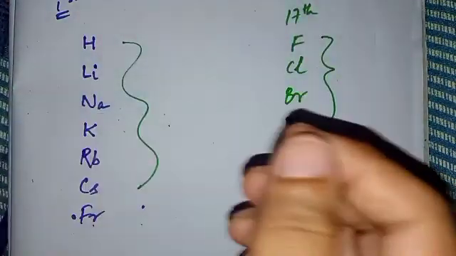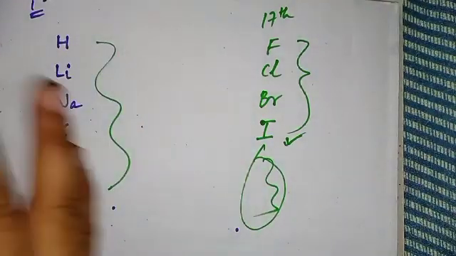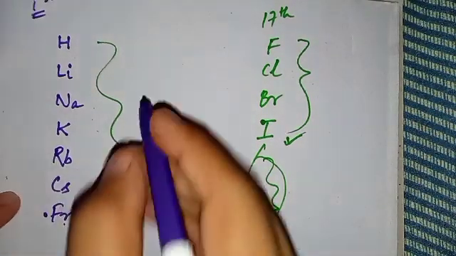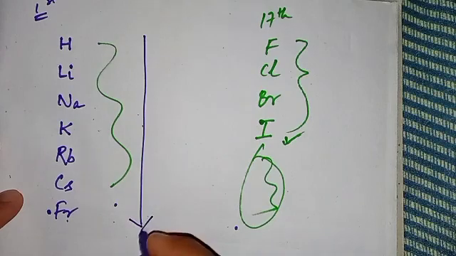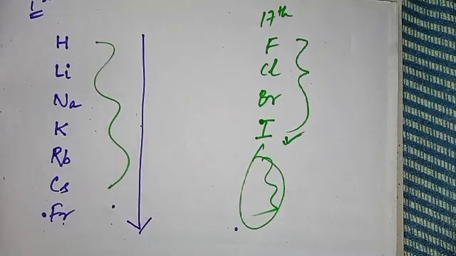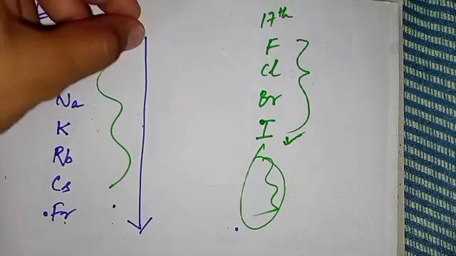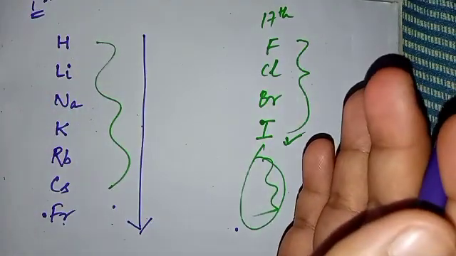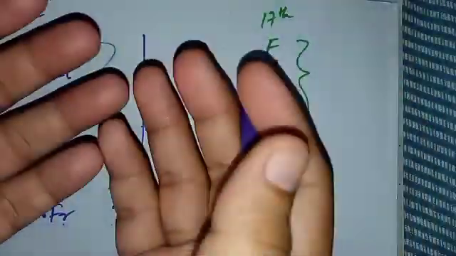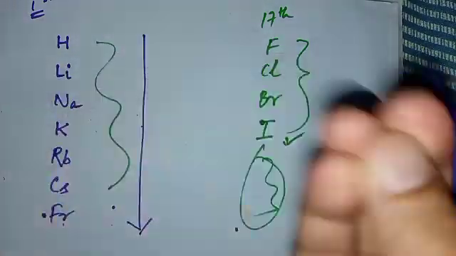What I'm trying to make you understand is what happens when we move down a group, especially one that contains metals. The tendency to lose electrons increases, isn't it? You have studied that when we move down a group, the number of shells increases, the electrons move apart, the outermost electron gets loosely bound, and it becomes easier for that electron to be removed.